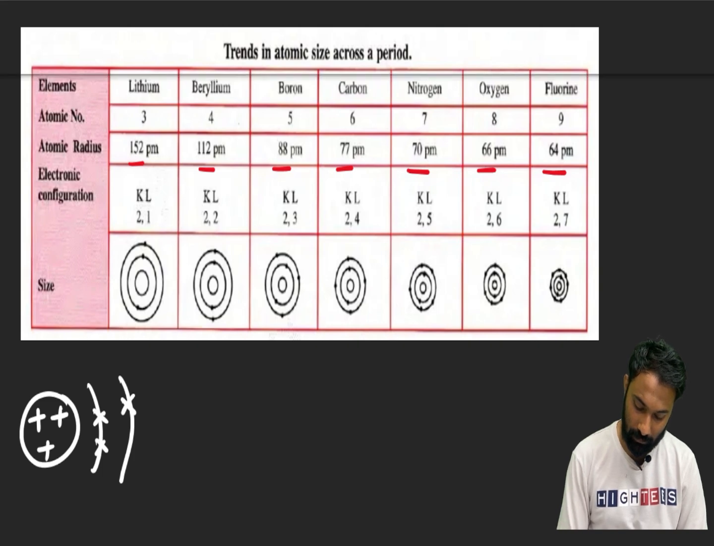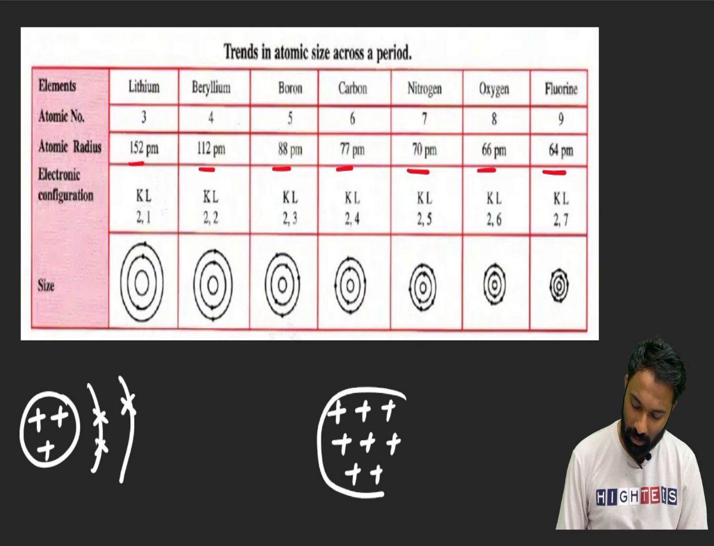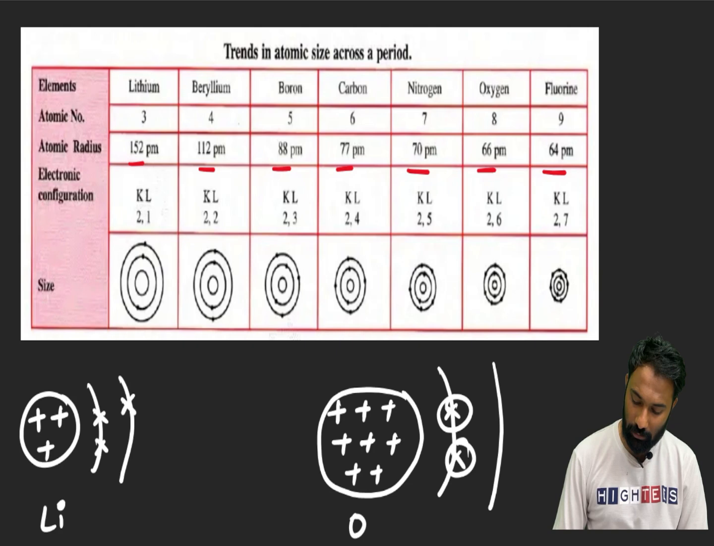In the oxygen case, oxygen has 8 protons. And how many electrons will oxygen have? Total 8 electrons. So in the last shell it will have 6 electrons. You can see L shell 6.